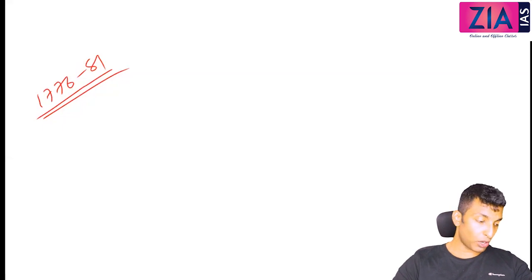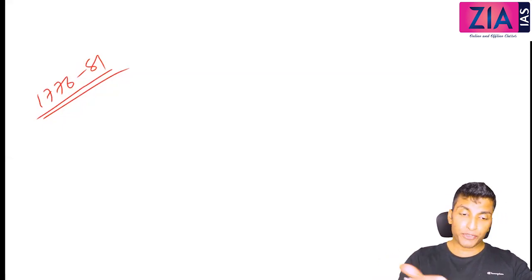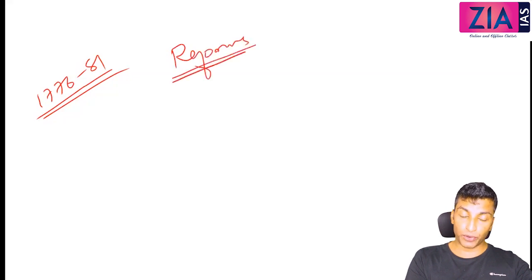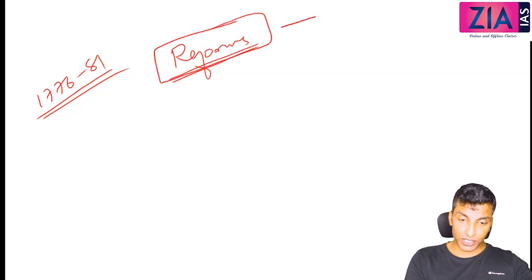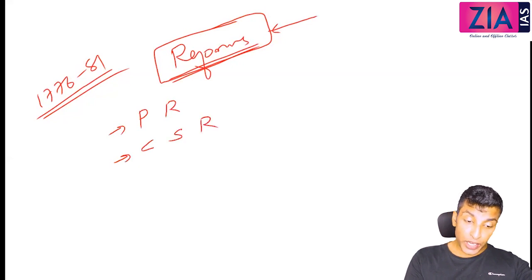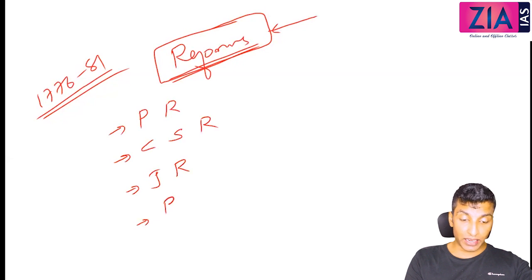When you discuss Lord Cornwallis, you have to mainly see the reforms introduced by him. There can be a general question related to the reforms introduced by Cornwallis. In that question, you need to write about police reform, civil service reform, judicial reform, and also the revenue reform, that is the Zamindari Settlement or the Permanent Settlement.